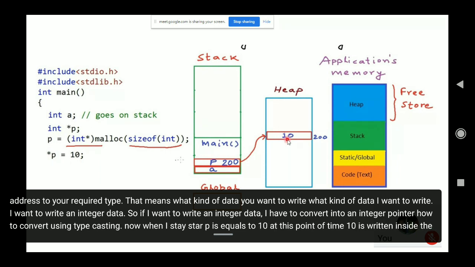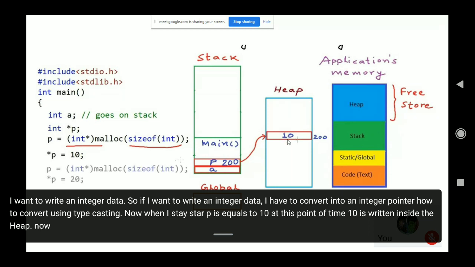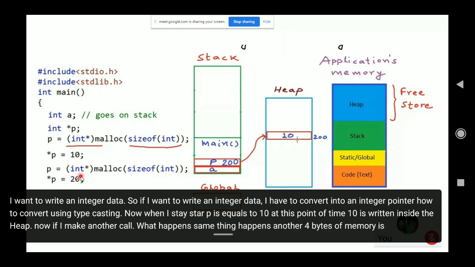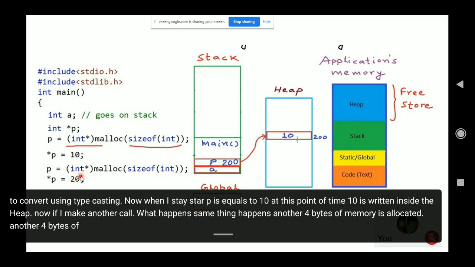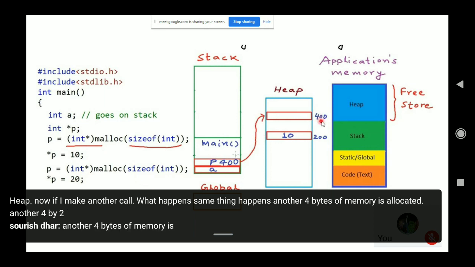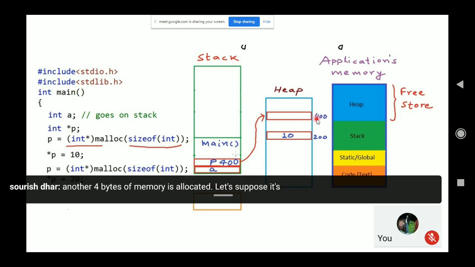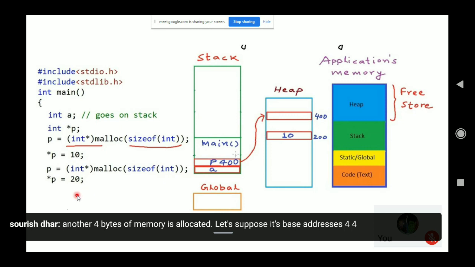Now, if I make another call, what happens? Same thing happens. Another 4 bytes of memory is allocated. Let's suppose its base address is 500, and I initialize it with p, that is, p is my integer pointer.